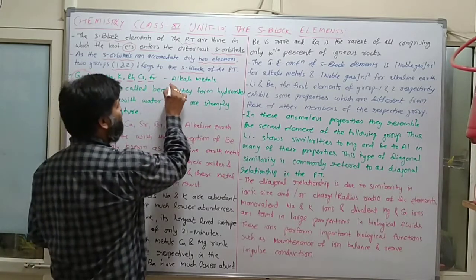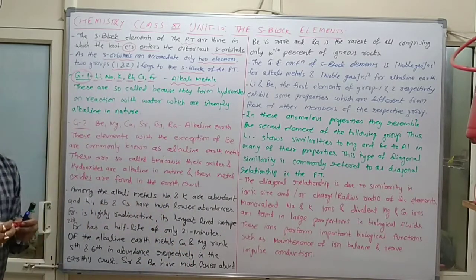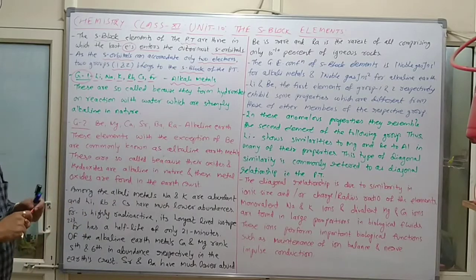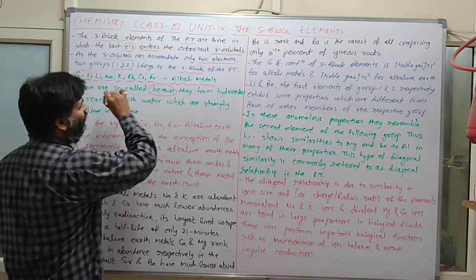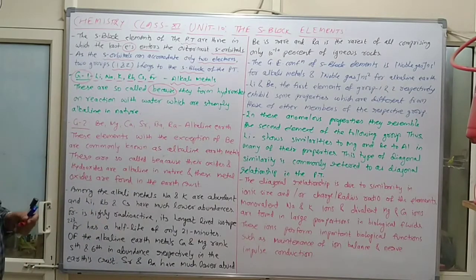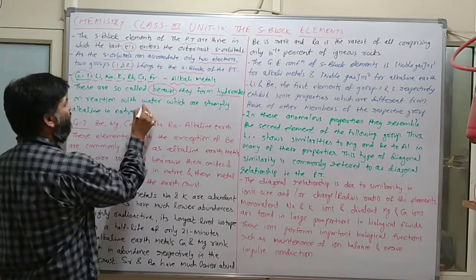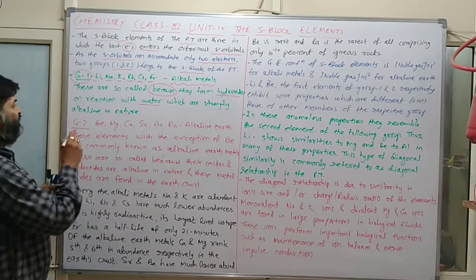These elements are known as alkali metals. Why are they known as alkali metals? Because they form hydroxides on reaction with water, which are strongly basic in nature.